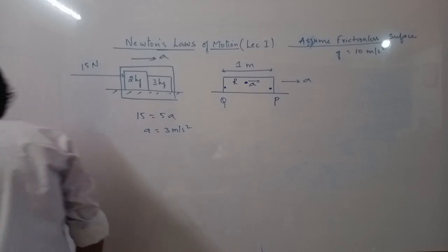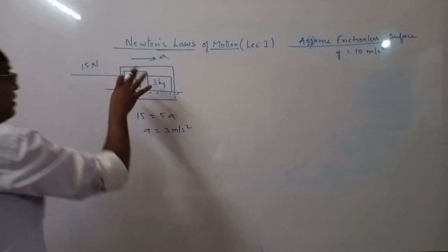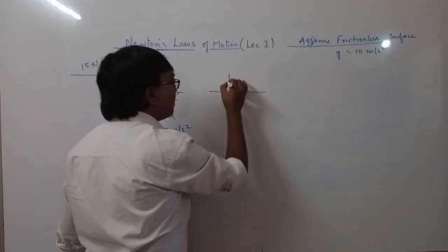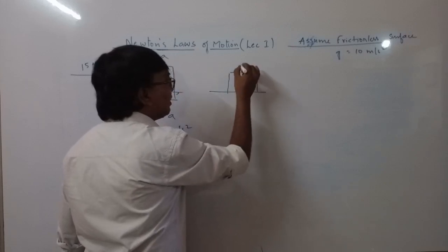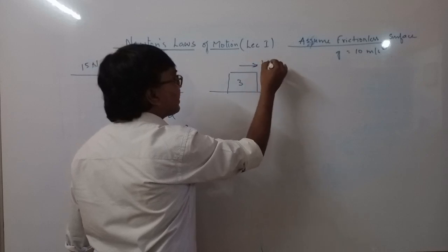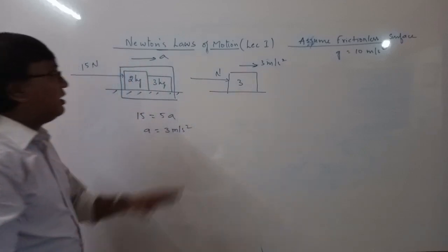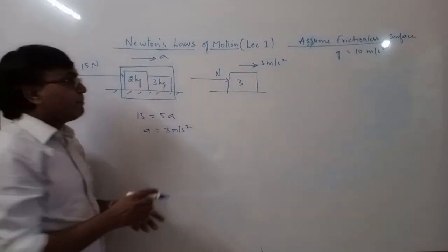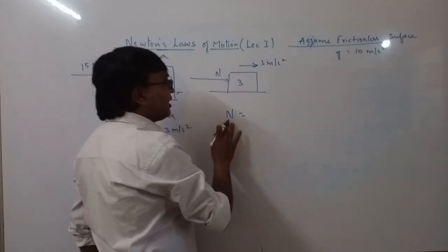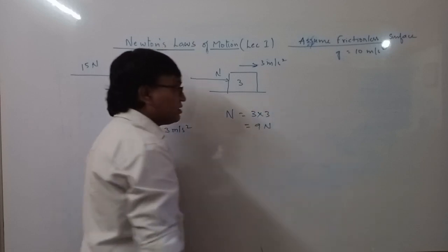To find out the interactive force between these blocks, you take any of the blocks as a system. So I will take the 3 kg as a system. Now this is 3 kg, accelerating with acceleration 3 meter per second square, and there is a force acting on this 3 kg block. This force is applied by the 2 kg. So N must be equal to, this is the only external force on 3 kg, N must be equal to 3 into 3. So that is 9 newtons.